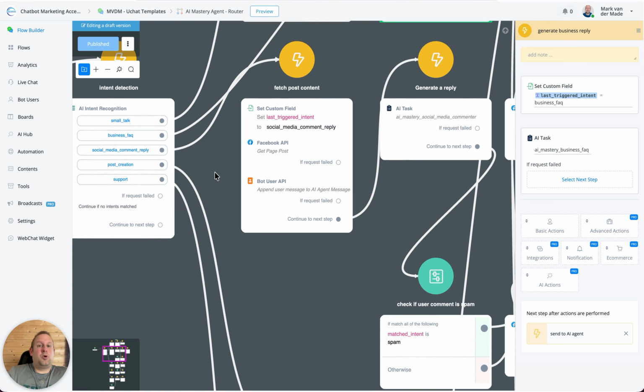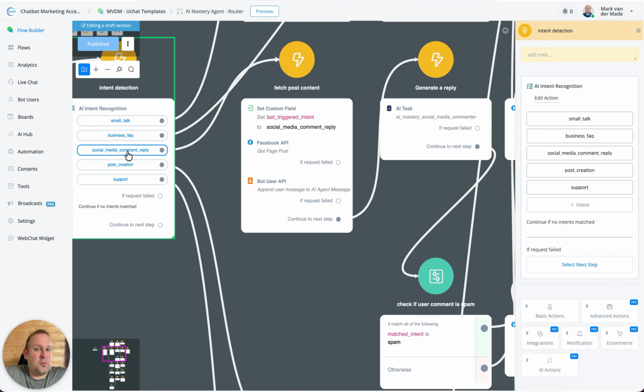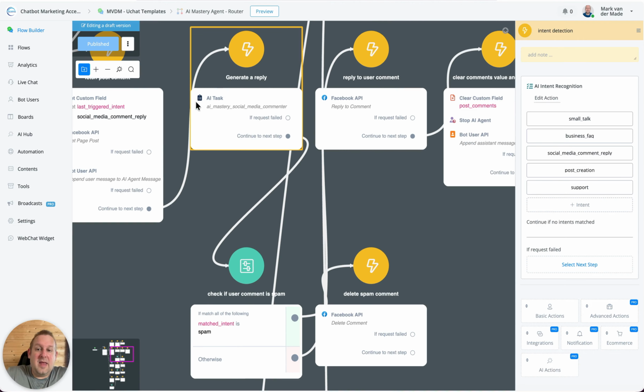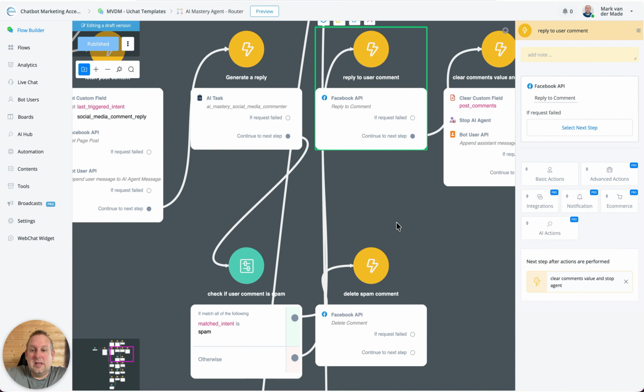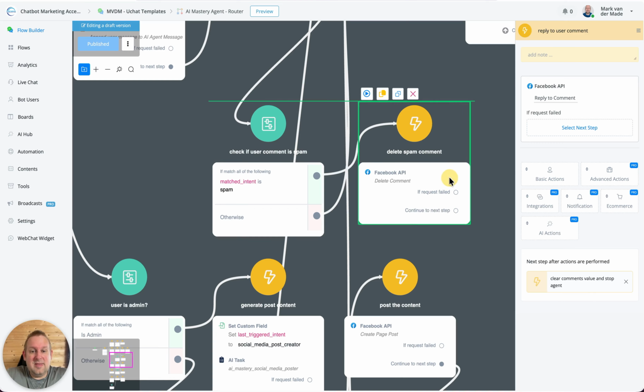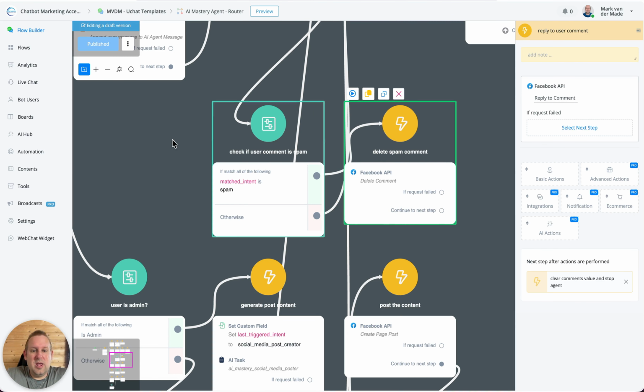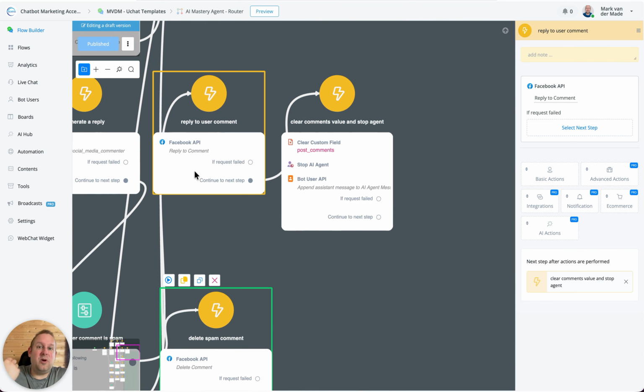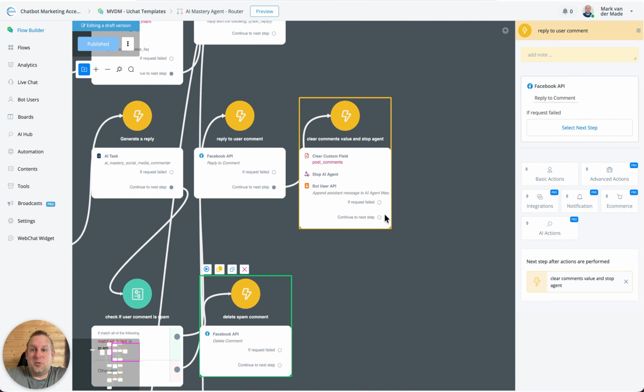But if a user, for example, comments on the post, I also have a social media comment reply. The social media comment reply will check the page post, get the context of the post, and get the user's comment, right? From there, we go with an AI task that will generate a reply, and that reply will then act as the reply towards the user's comment using the reply to comment feature. First, we check if the comment is some kind of spam, self-promotion, and stuff like that. If yes, then we delete the comment of the user, and we just stop at that. But if it's not spam, then we reply towards the comment, and then we stop the AI agent, and that will be that.